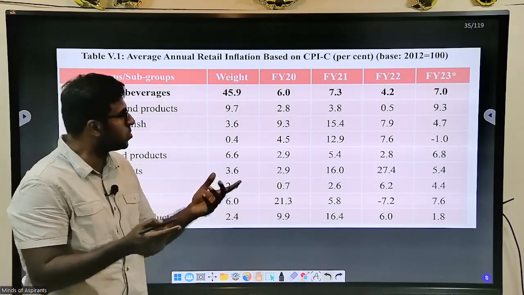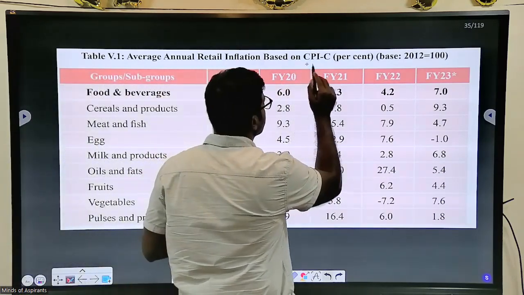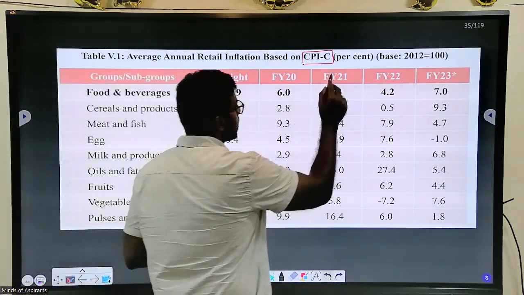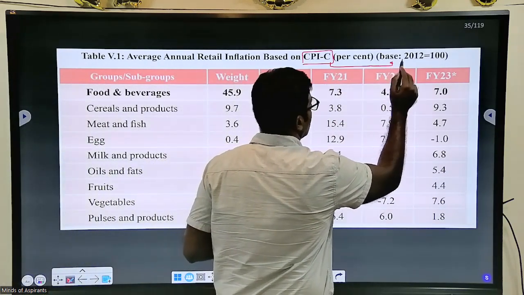But before that, we should know what the consumer price index is. One component you should know: consumer price index, in the preliminary examination, what is the base year?